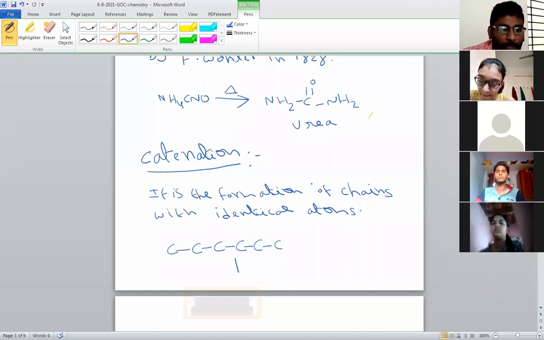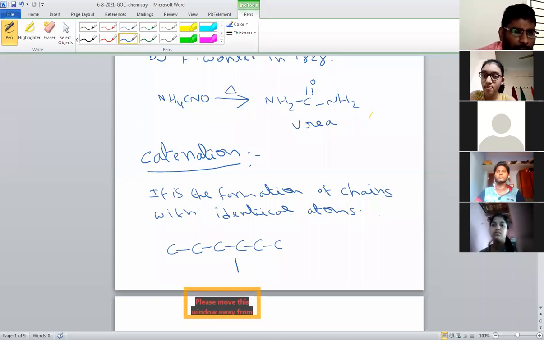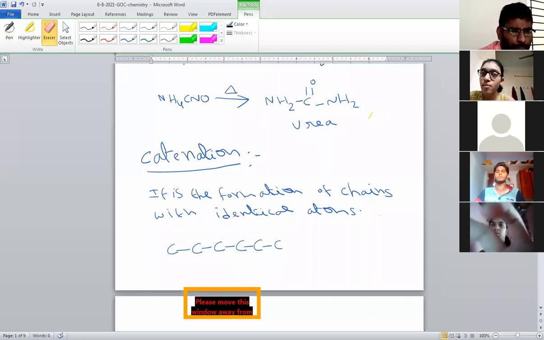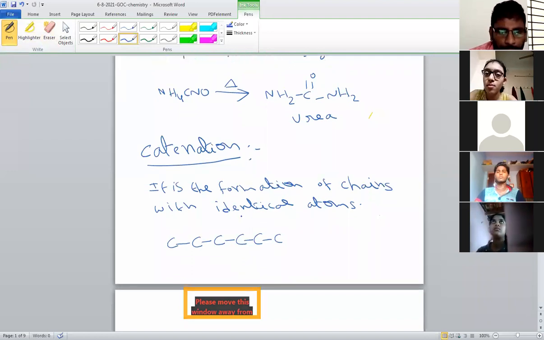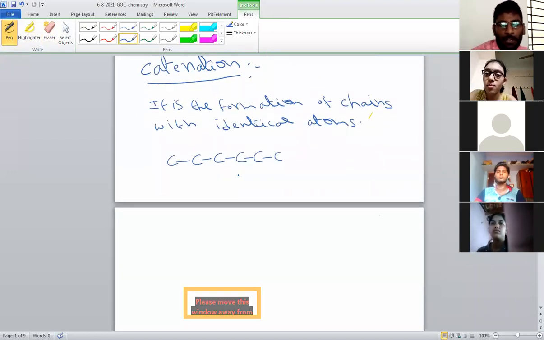So with its own atom, if it is forming chains, then that process is called catenation. Catenation is the formation of chains with identical atoms.